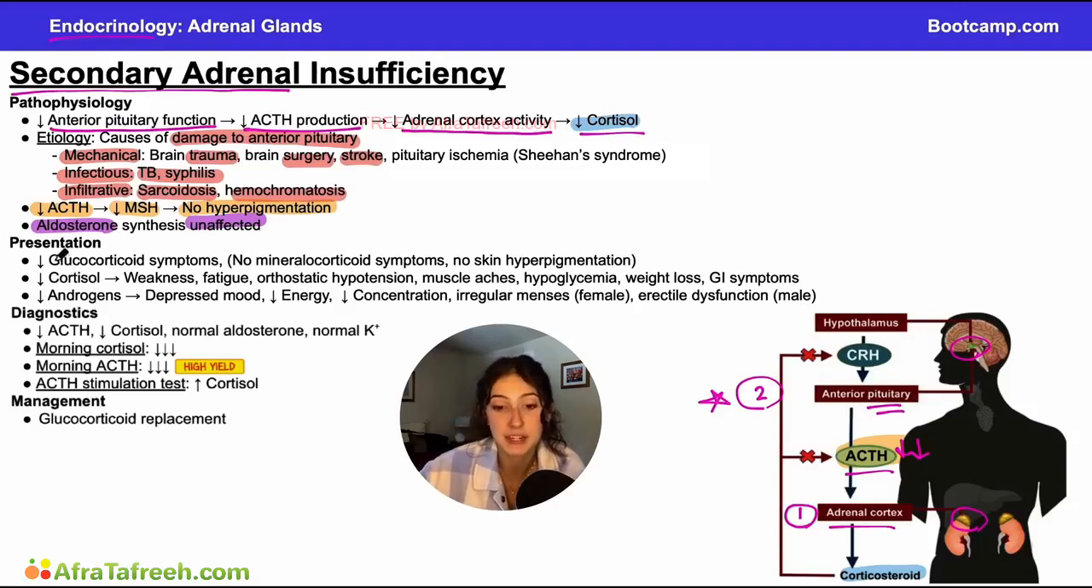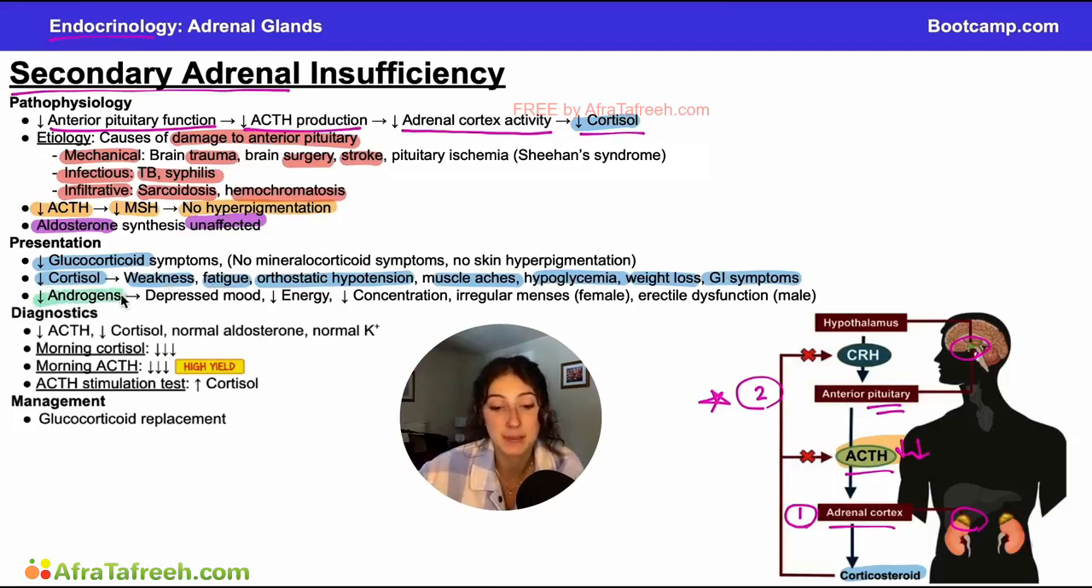The classic presentation of secondary adrenal insufficiency is going to relate to the hormone that is most decreased, which are your glucocorticoids. Cortisol, most famously, the decrease in cortisol is going to lead to weakness, fatigue, orthostatic hypotension, muscle aches, hypoglycemia, weight loss, GI symptoms. Remember, cortisol is responsible for maintaining blood pressure, also for maintaining appropriate glucose levels in the bloodstream. So when we have decreased levels of cortisol, that is why we will see this orthostatic hypotension, hypoglycemia, and all of these symptoms that are related to decreased energy, like fatigue and weakness.